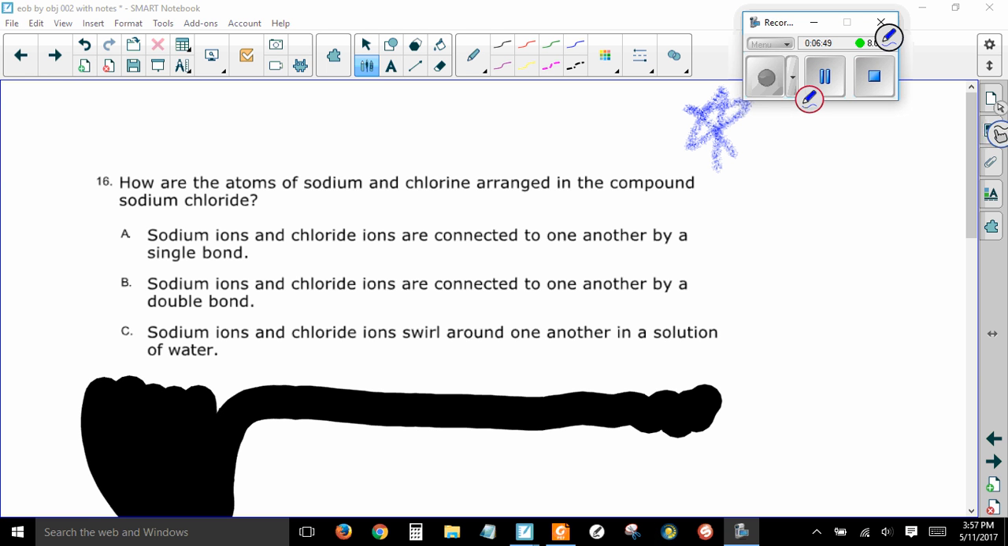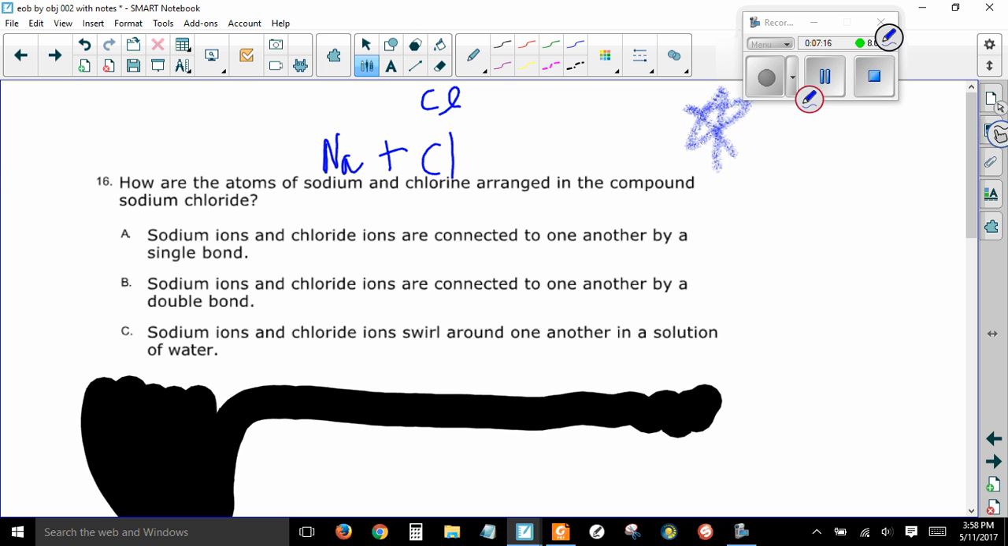How are the atoms of sodium and chlorine arranged in the compound sodium chloride? All right, so first of all, sodium is an element. Chlorine is an element. That's a Cl, not a Ci. All right? And so sometimes some people will write it like that with a cursive L to make it a little clearer. But so sodium and chlorine are elements.